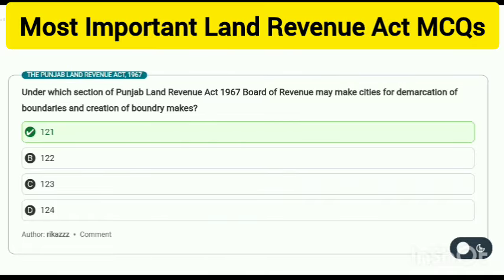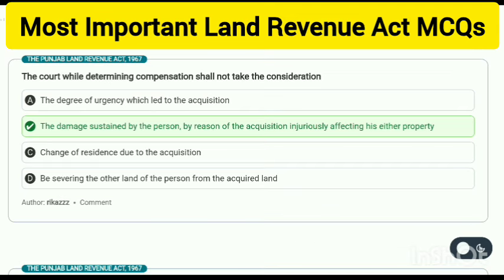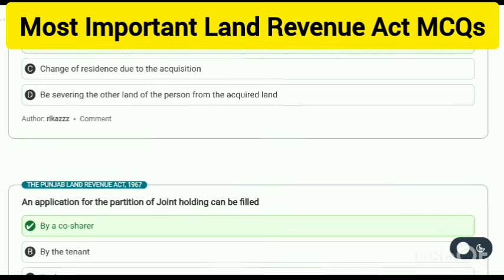Under which section of the Punjab Land Revenue Act 1967 may the Board of Revenue make rules for demarcation of boundaries and creation of boundary marks? Under Section 121. The court, while determining compensation, shall not take into consideration the damage sustained by the person by reason of acquisition injuriously affecting his other property.